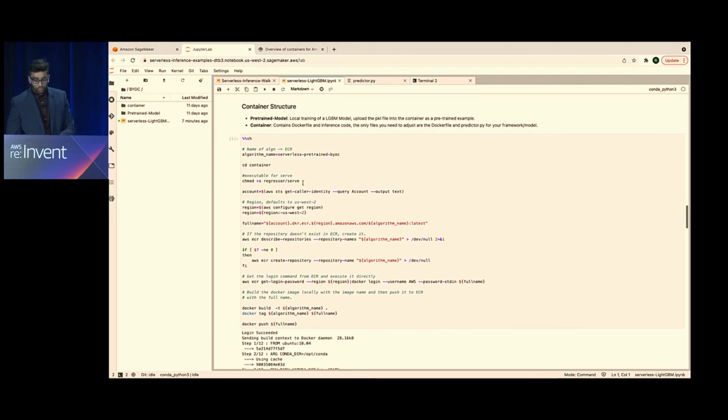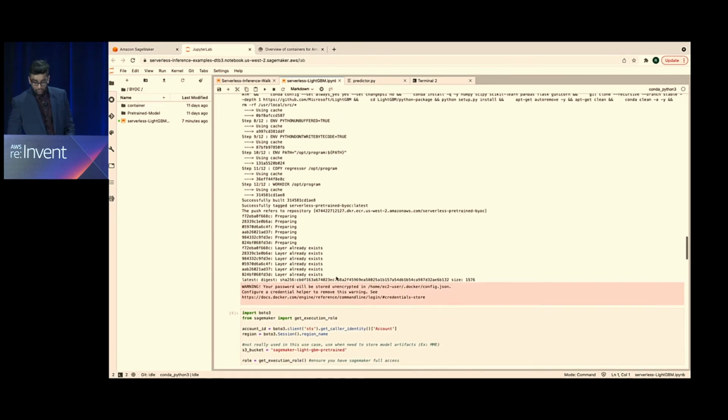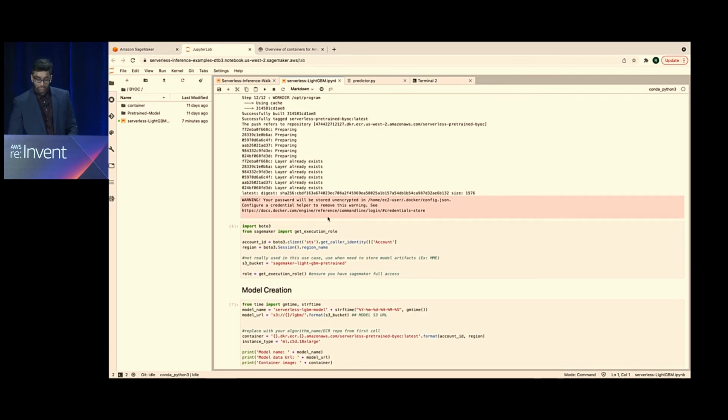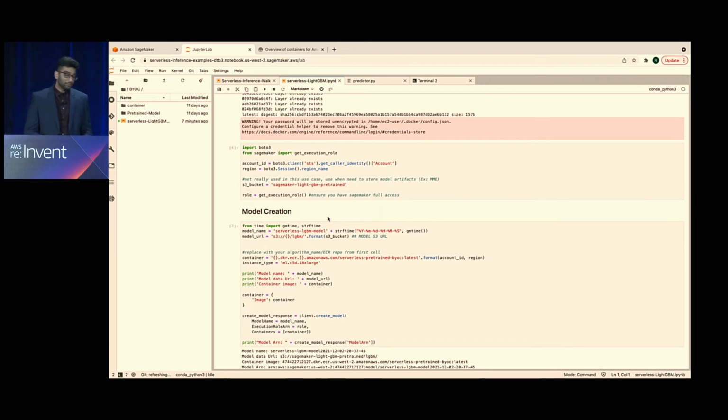This cell right here is replicable. You could use this exactly as it is for your Docker file or Docker image that you have, and you can locally test it first. And once you've done that, you can push it to ECR. So you'll notice this is a registry that's created, and now we have an image URI that we can plug in. So if we go back, once again, the same recipe, right? The 3 steps: model creation, endpoint configuration creation, endpoint creation.